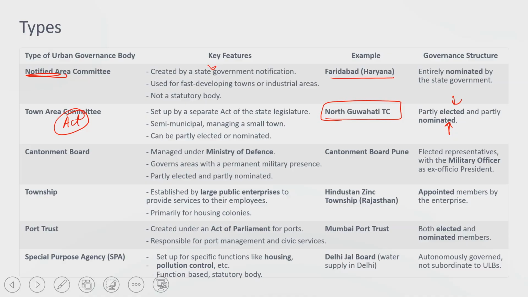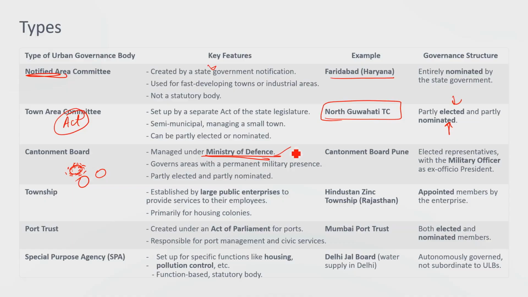Next is cantonment board. Cantonment board or canton is basically for military purposes. So they are managed largely by Ministry of Defense. See what happens, earlier there were certain military areas, and slowly the civilians started residing there. So the local needs of that township have to be taken care of.